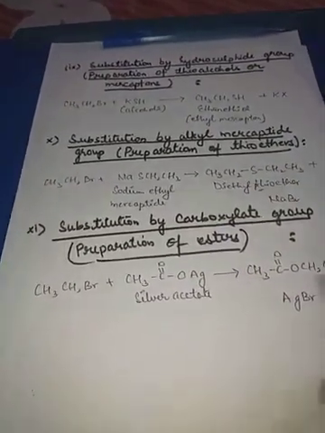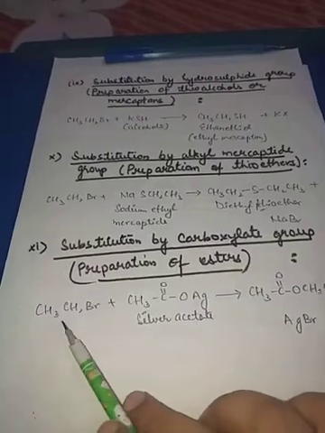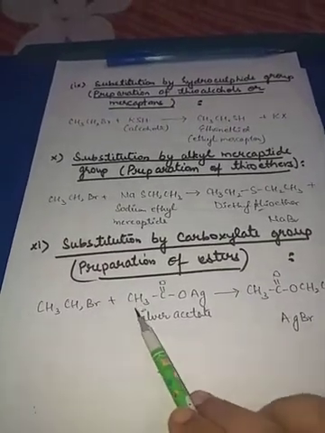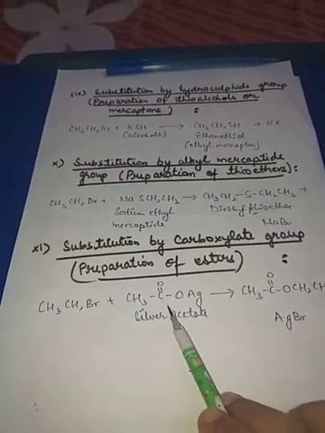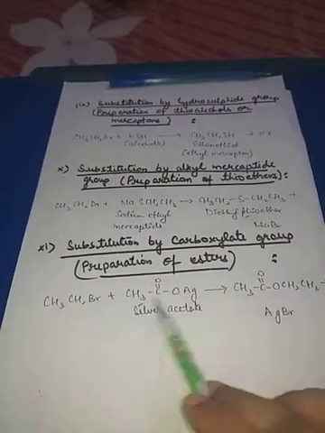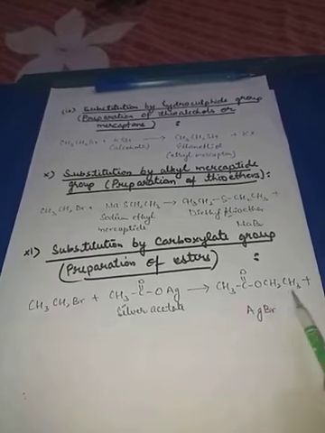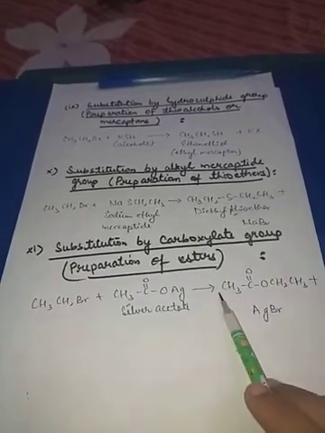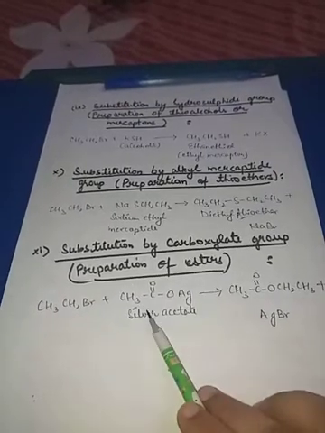And the last one is substitution by the carboxylate group, preparation of esters. This is CH3CH2Br plus CH3C double bond O Ag. So this CH3CH2 will get attached here with this oxygen, and we will get AgBr. What we get here is ethyl ethanoate, preparation of esters with silver acetate.